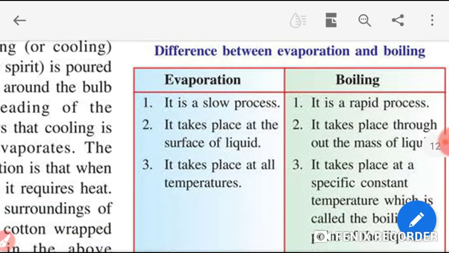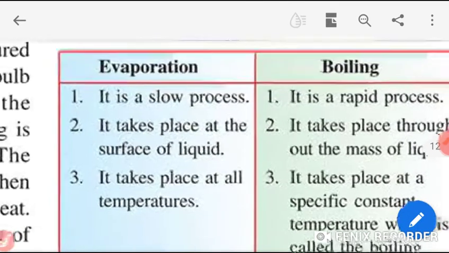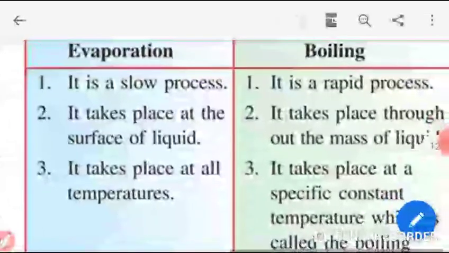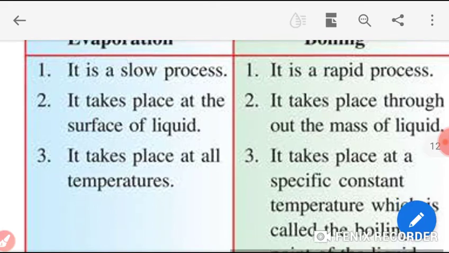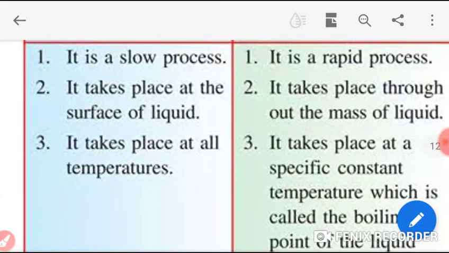Now we will study the differences between evaporation and boiling. Students, evaporation is a slow process while boiling is a rapid process. Evaporation takes place at the surface of the liquid, while boiling takes place throughout the mass of the liquid.